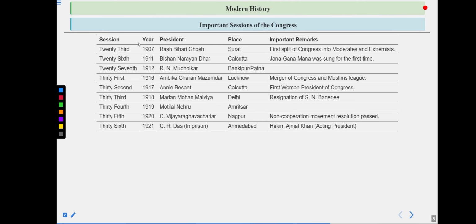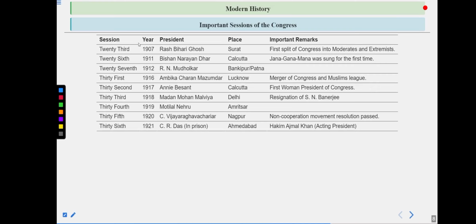Another one is the 23rd session, 1907, Rash Behari Ghosh, Surat. First split of Congress into moderates and extremists. In 1907, Rash Behari Ghosh was appointed as the president, and it was also the time when the Congress was feeling discontinuity and a lot of disputes were going on between different types of leaders. That is why the Surat session is famously known as the split session of Congress.